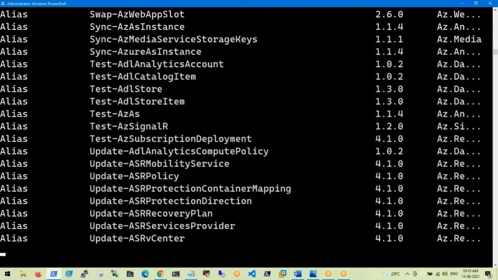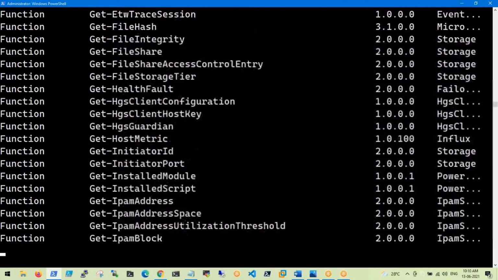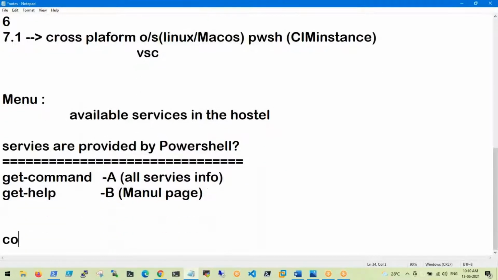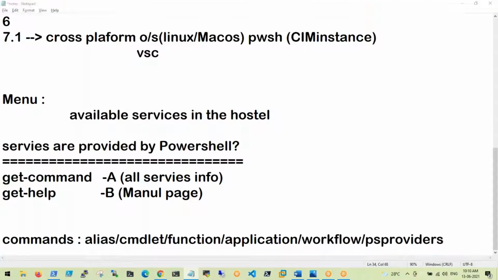If you want to talk with PowerShell, we should use commands only. When we call commands in PowerShell, that may be an alias, a cmdlet, a function, an application, a workflow, or PS providers, anything.